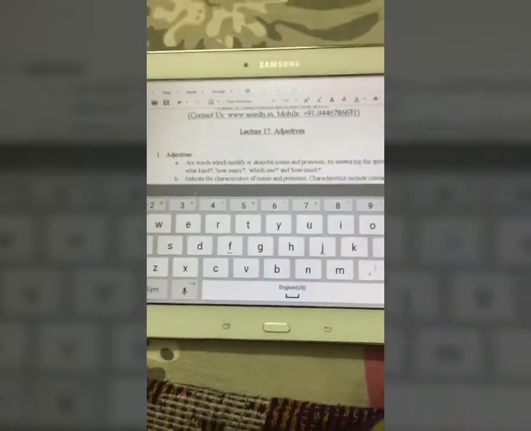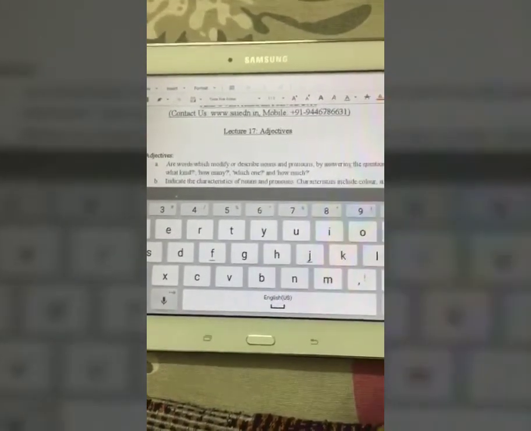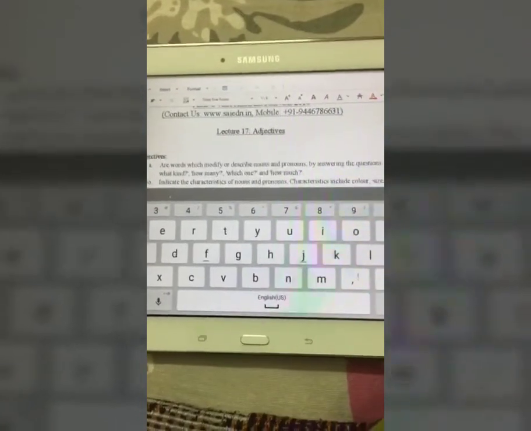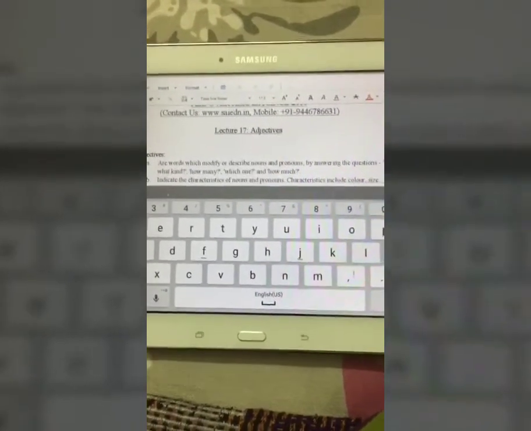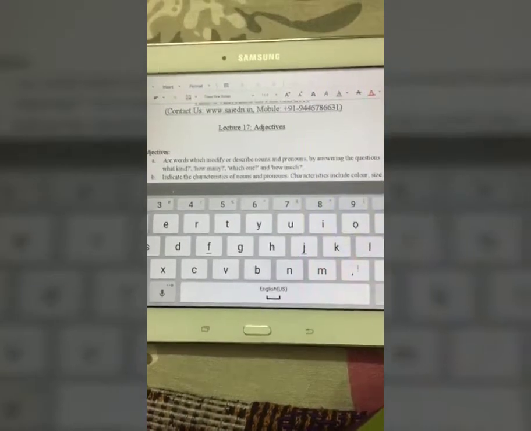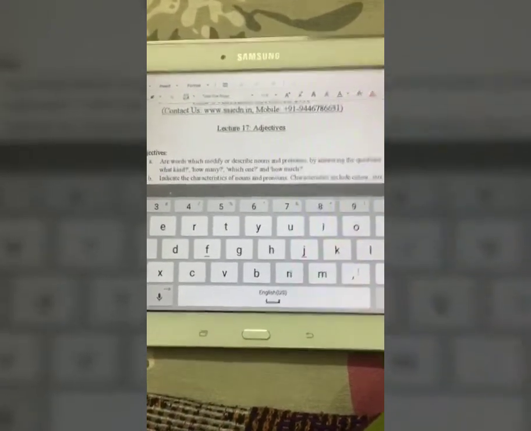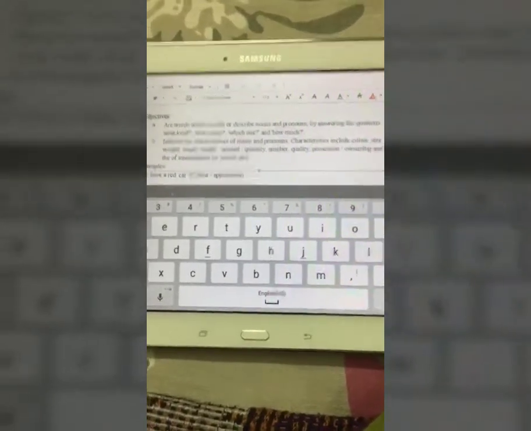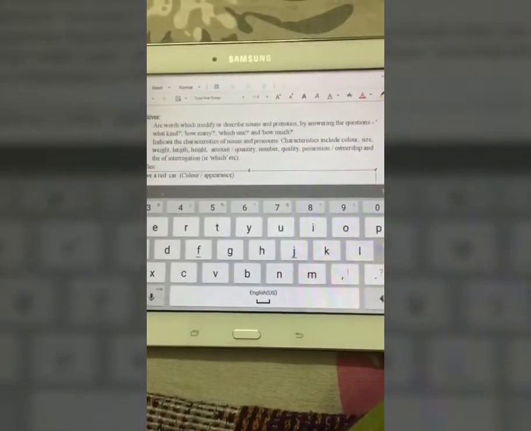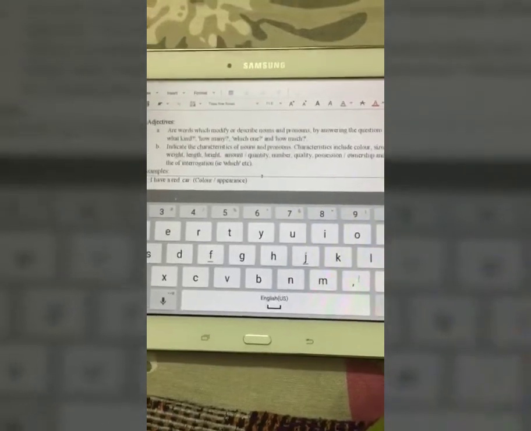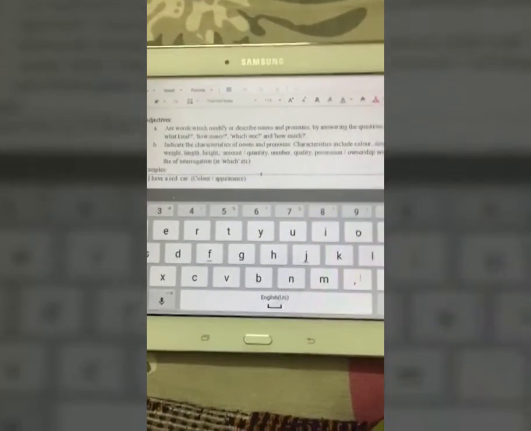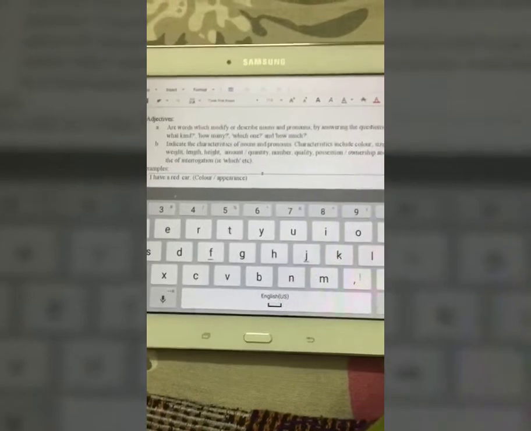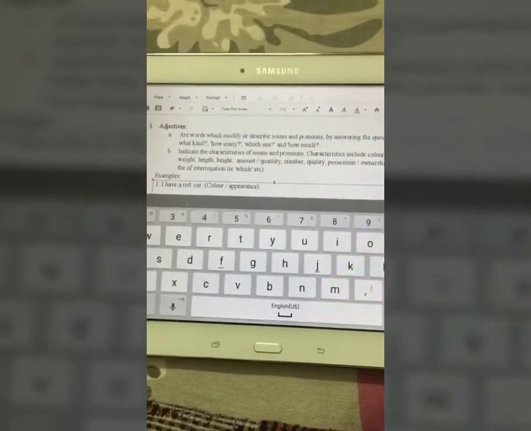It's going to be on adjectives. So I think we'll start without further ado. Okay, so what are adjectives? Adjectives are words which modify, qualify or describe nouns and pronouns by answering the questions what kind, how many, which one and how much. They tell us the characteristics of the nouns and pronouns. What are characteristics? Characteristics are nothing but the color, size, amount, quantity, weight, length, height, possession, interrogation, etc. of the noun or the pronoun.